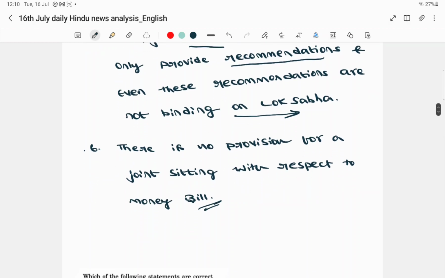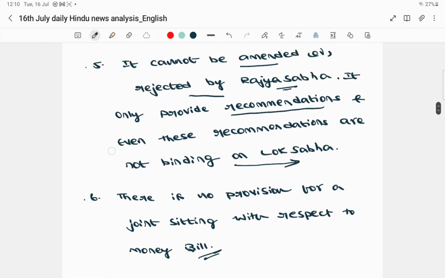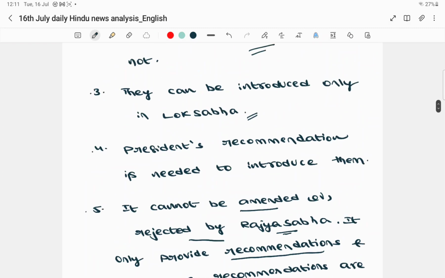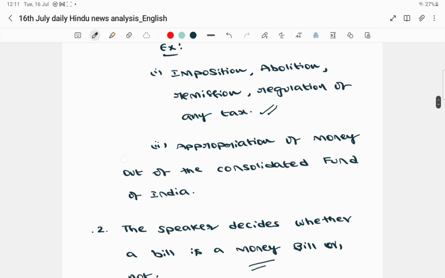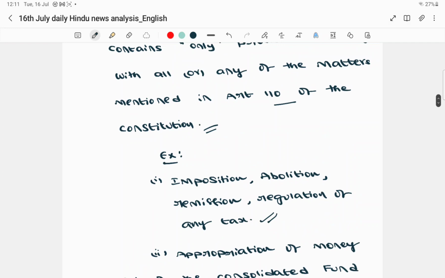So these are some of the important points that you are expected to know with respect to money bill, because money bill is a very important topic from the UPSC prelims as well as mains perspective, particularly for the prelims. So in this context, you need to be very thorough with all these specific points. Let me revise once again. A money bill is defined under article number 110 of the Constitution. So a bill can be termed as a money bill if it contains any or all of the provisions mentioned in article number 110 of the Constitution.